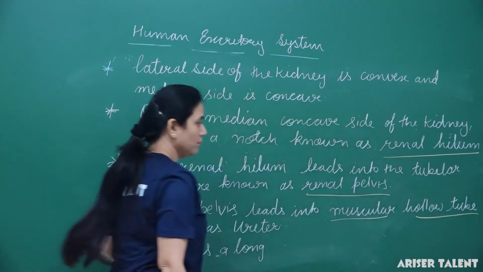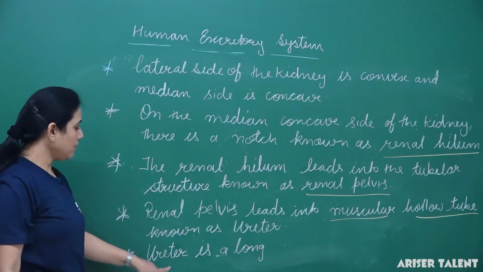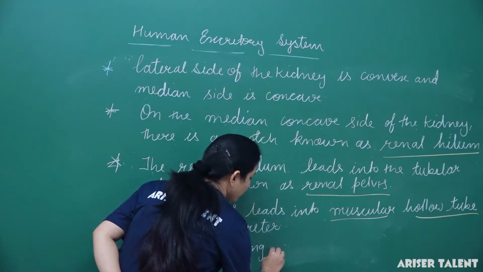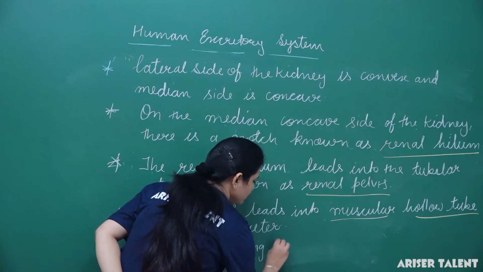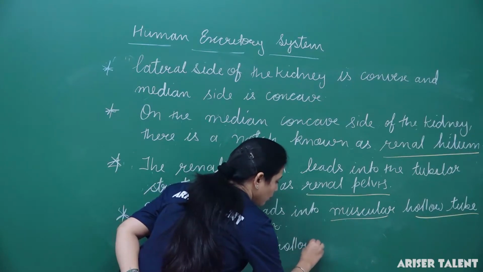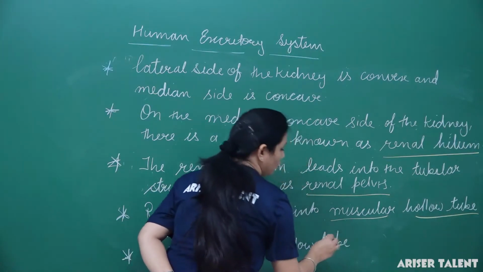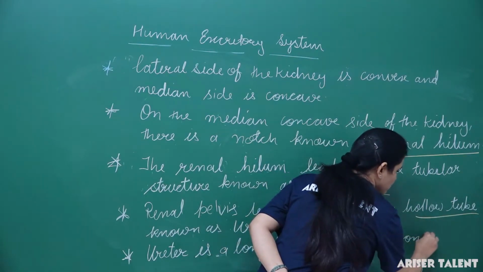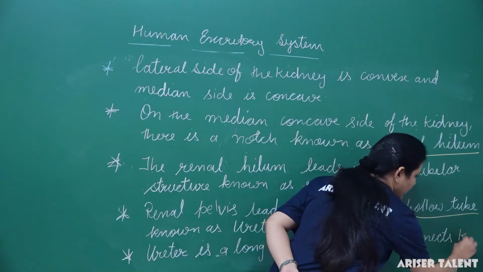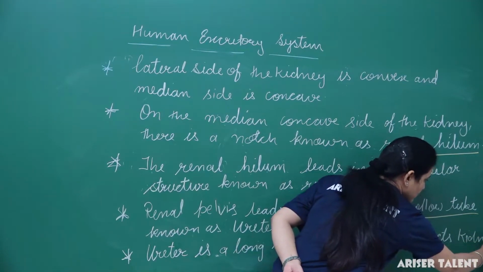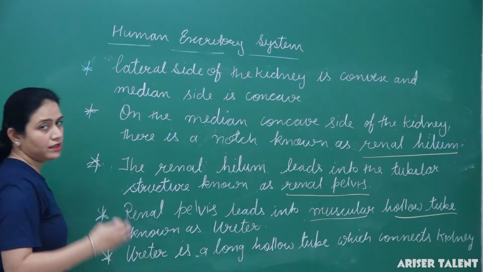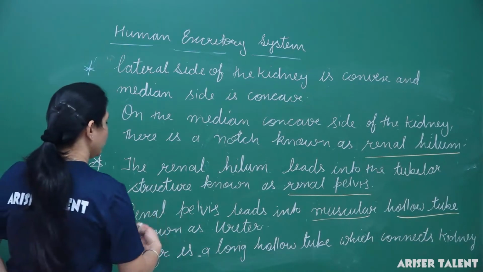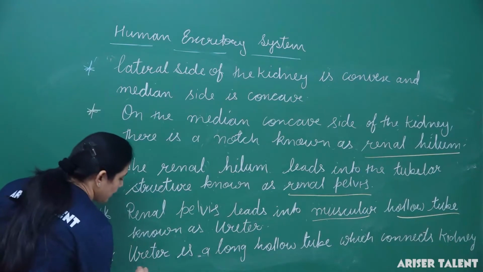So here I am mentioning the ureter is a long hollow tube which connects the kidney to the bladder and carries the urine formed in the kidney from there to the bladder.